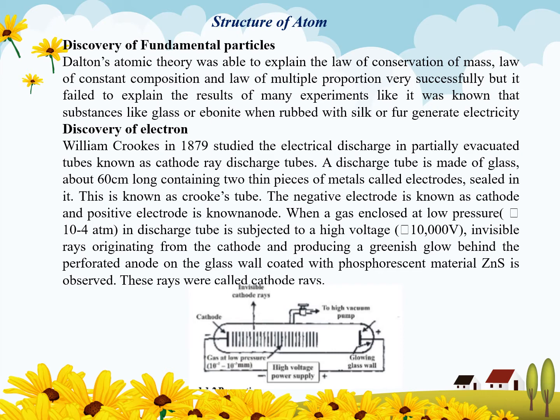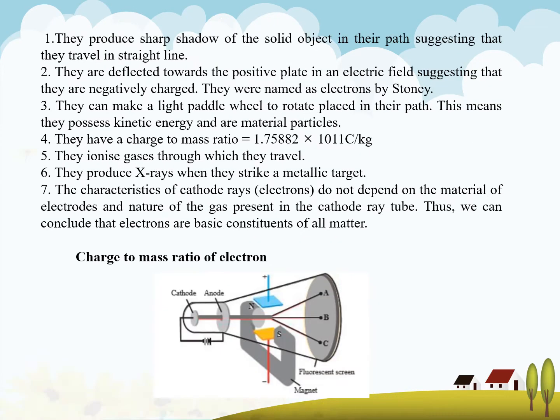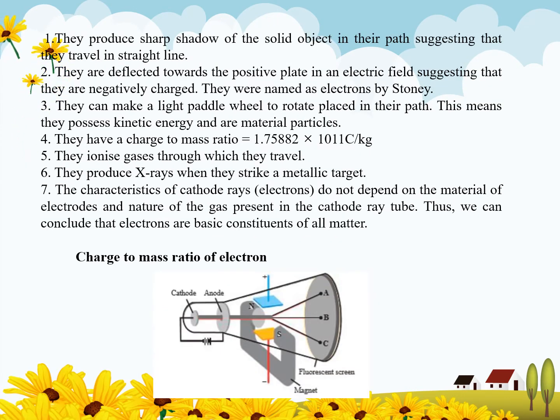called cathode rays. Now, they cast sharp shadows of a solid object in the path, suggesting that they travel in a straight line. They are deflected towards the positive plate in an electric field, means one is positive charge, another one is negative charge. They move towards the positive plate, and from this we suggest that they are negatively charged. They are termed as electron by Stoney.